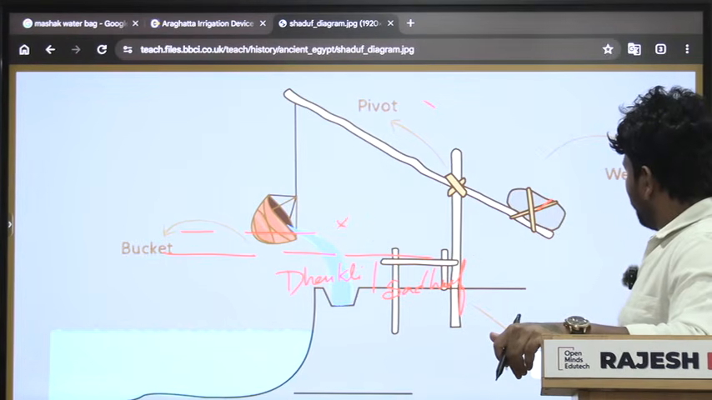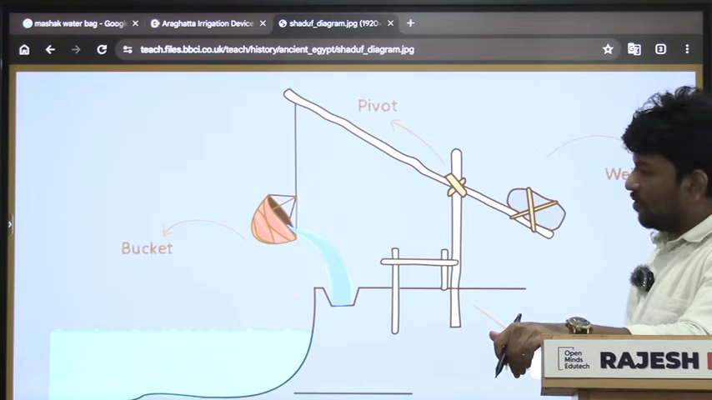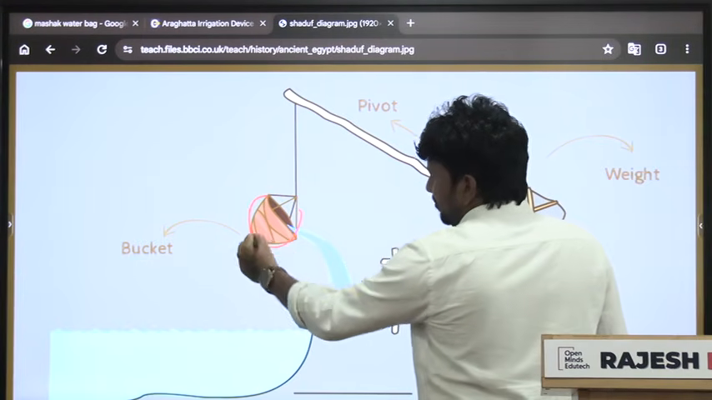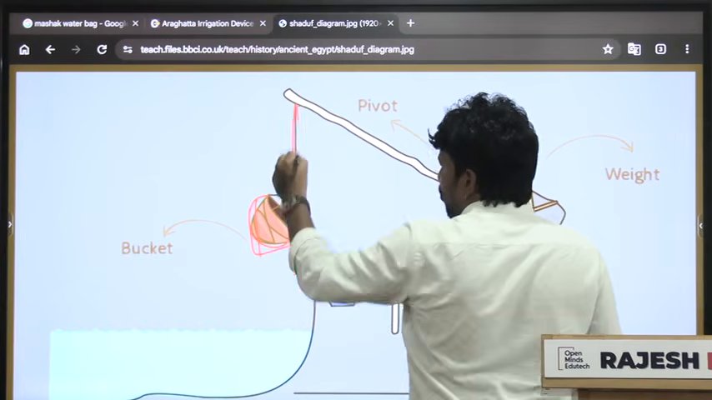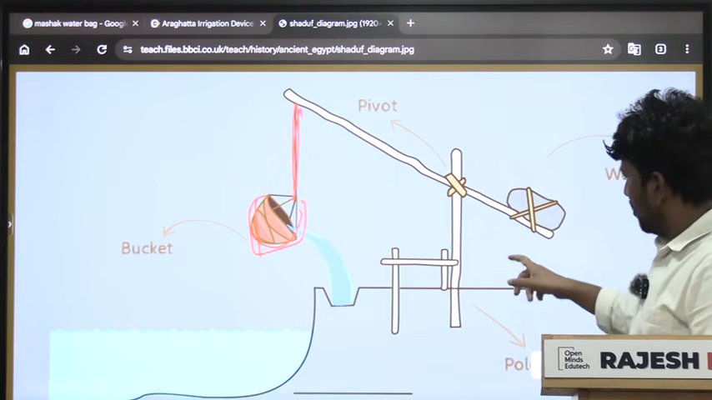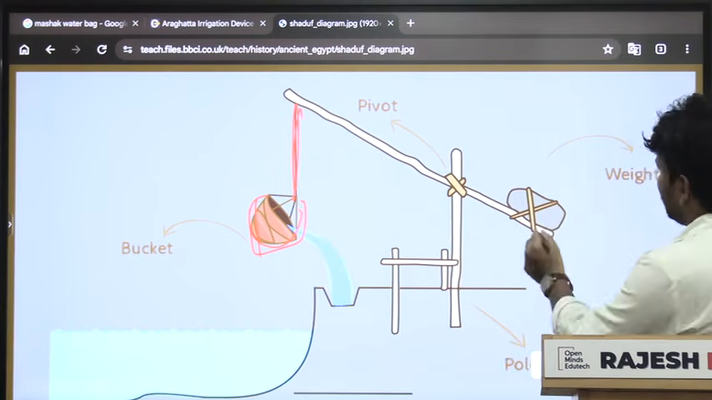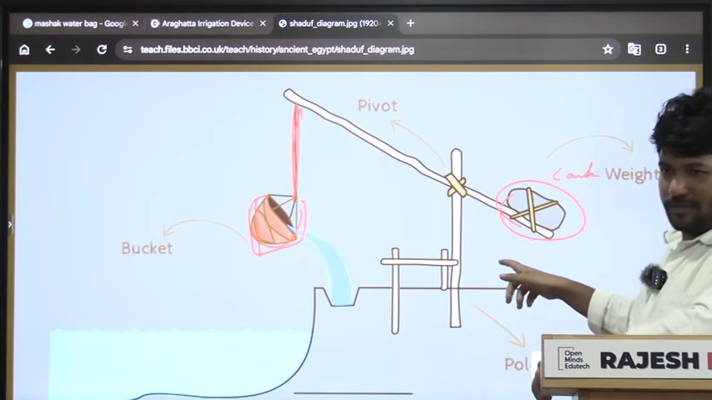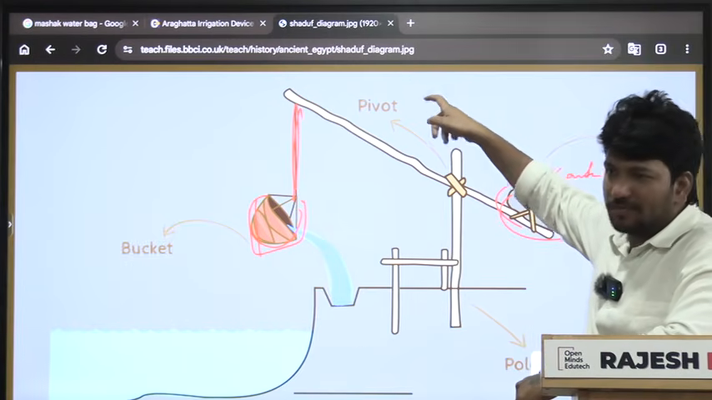So this is called Shadaf. Okay, so Shadaf, they are saying that it is a large bucket. They are saying large bucket using rope by using hand. See, they are using the counterweight. By using the counterweight by hand, directly they are taking out water.